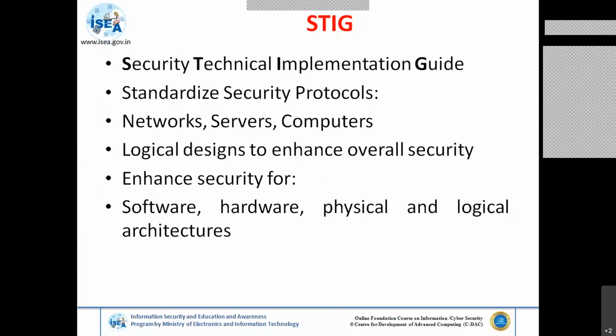What exactly do you have to do at that time? You have to take some standards and prepare some standard operating procedures for scanning and all those things. So these are some of the standards.